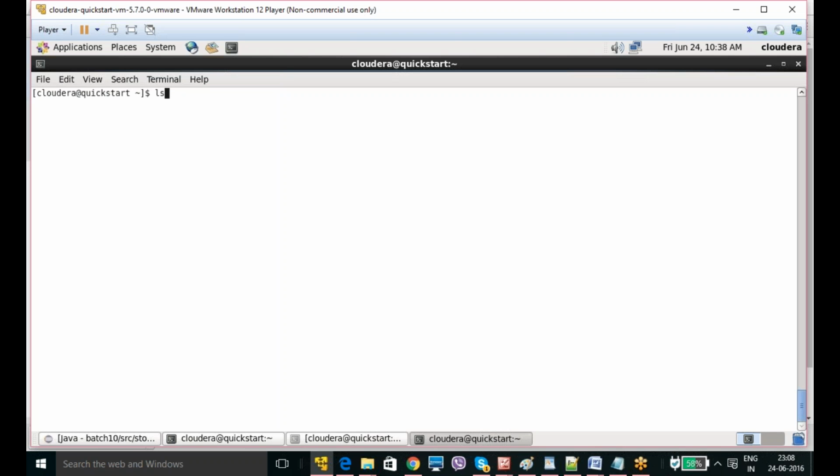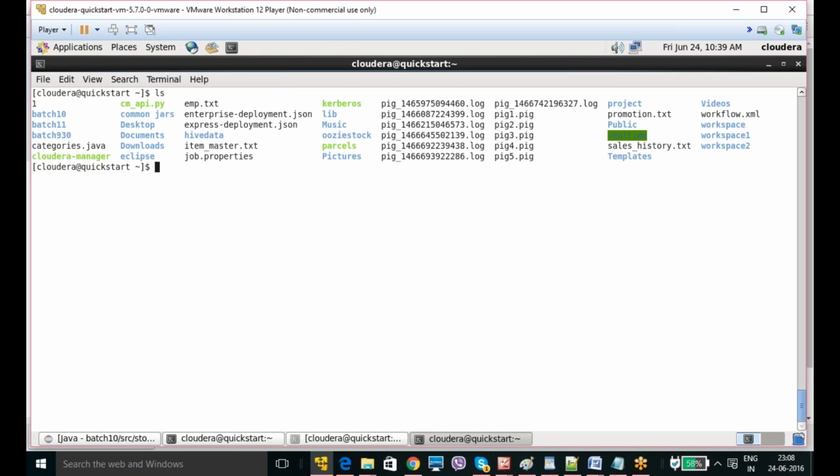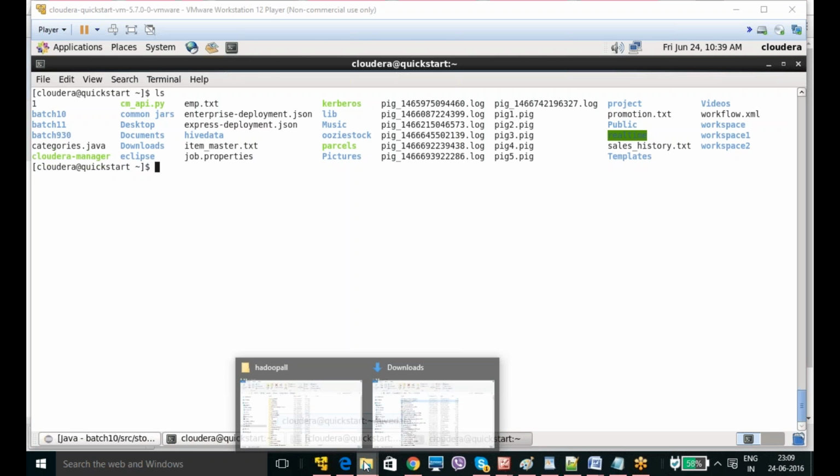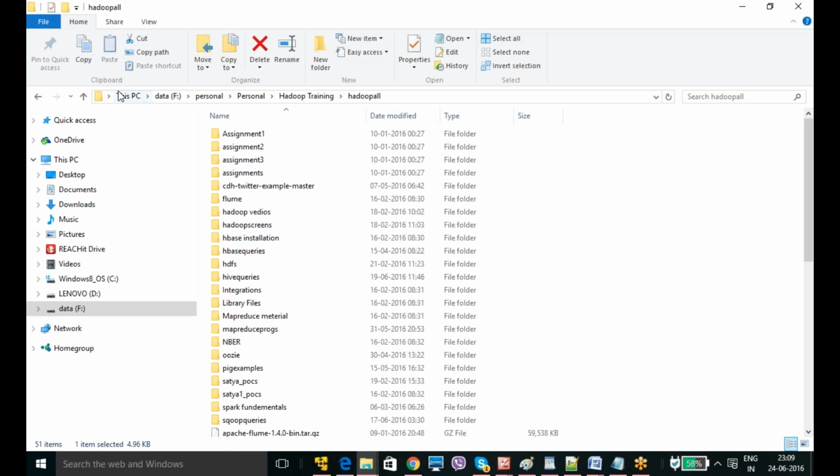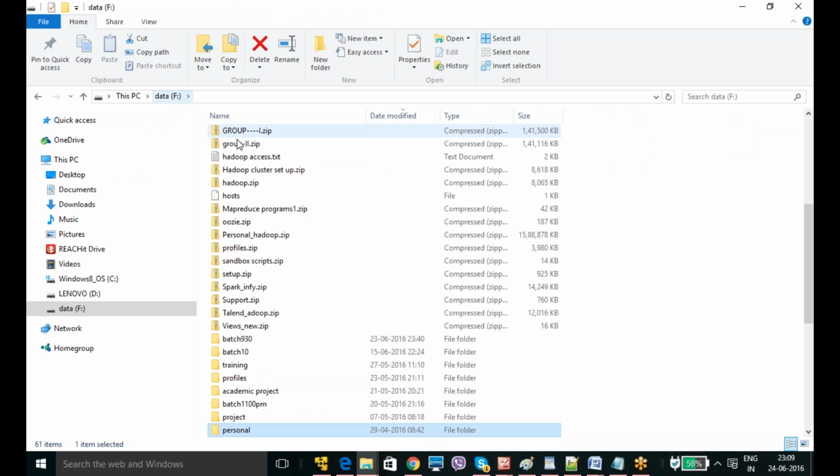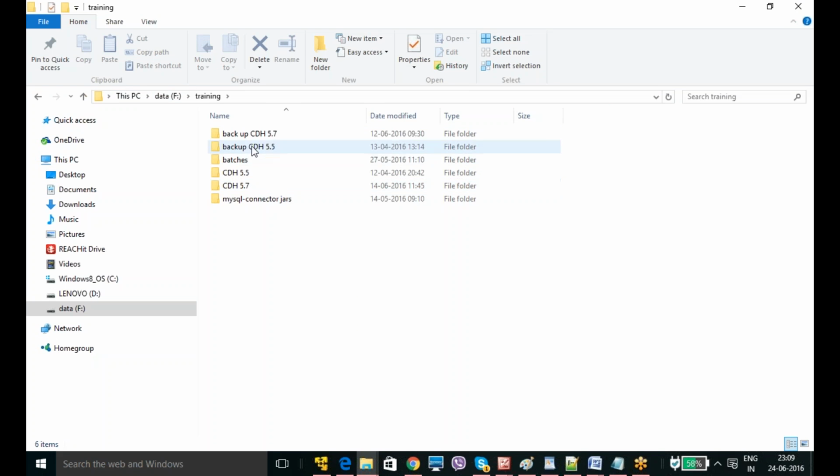Suppose ls is nothing but the list of directories that you can see. Here it is my batch 10, batch 11, batch 930. These are all my folders. In Windows we call them folders, but in Linux we can call them directories.